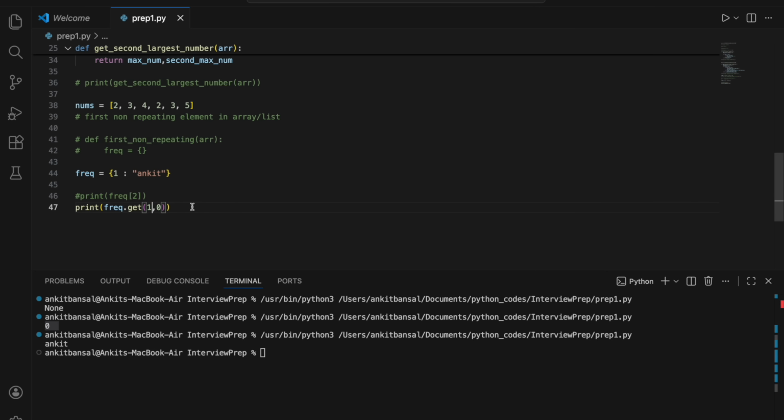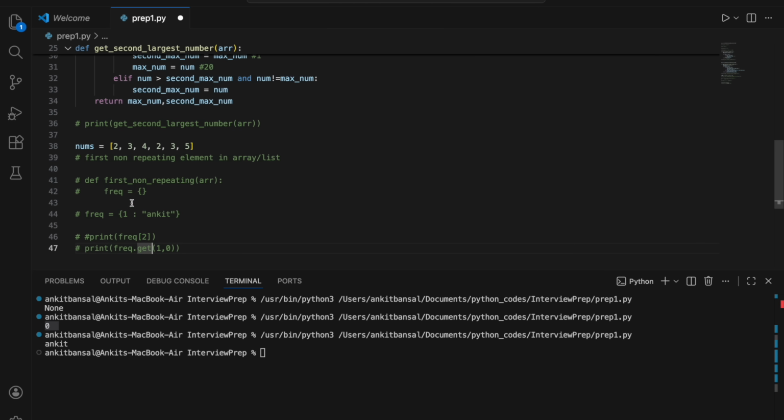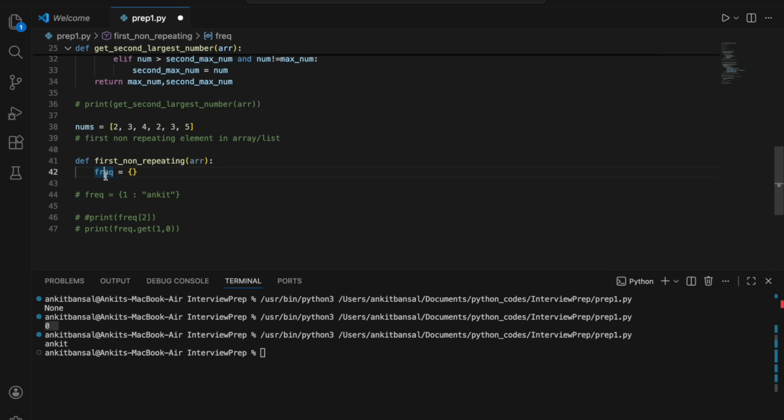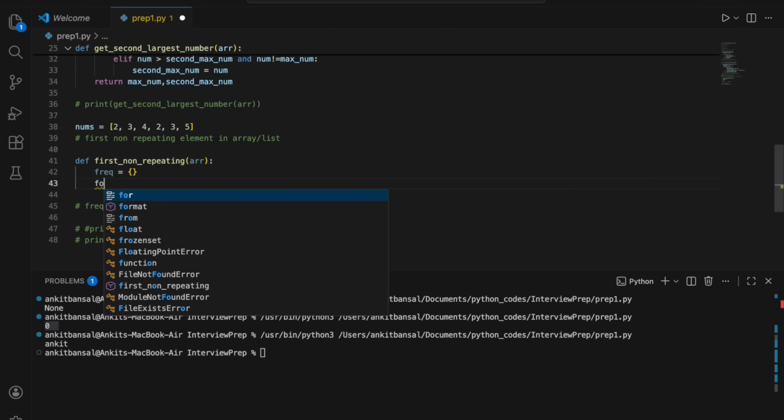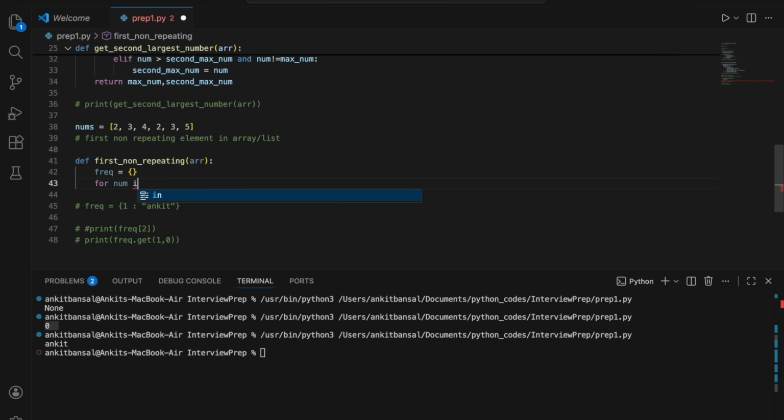Now let me write the function. I hope you understand this, right? So let me comment it so that I can refer back to it if required. And let me go back here and write this. So initially I'm initializing my dictionary, frequency equal to an empty dictionary. Now I will run a loop for num in nums, right? So I'm running a loop for num in nums.